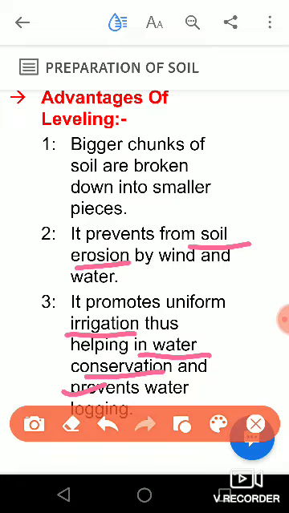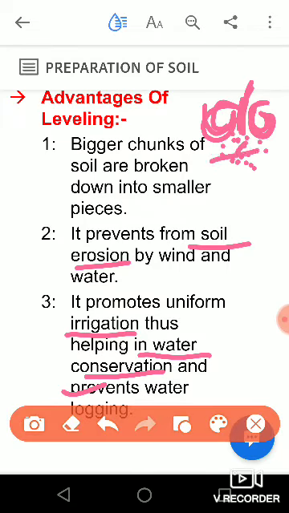Again I would like to show you: if we do not level, and the big crumbs of soil look like this, and we water them, the water starts to collect over here, and it causes water logging. So uniform irrigation will not take place.